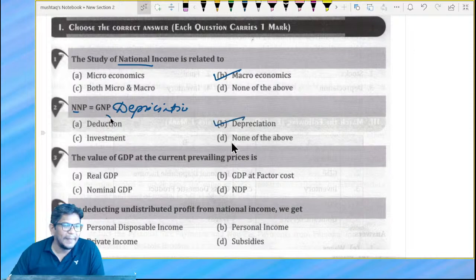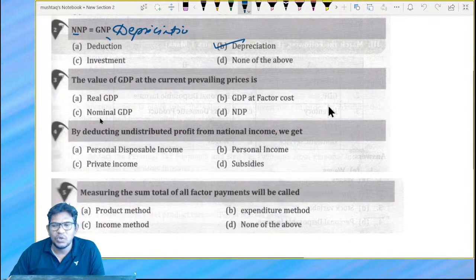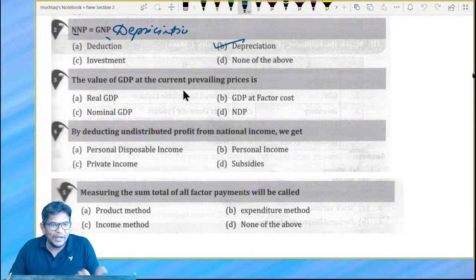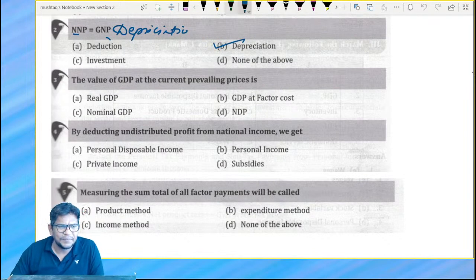Next, value of GDP at current prevailing price. Value of GDP. Exactly. I taught you two days back only, right? I think yesterday. The value of GDP at current prevailing price is, my dear student, nominal GDP.